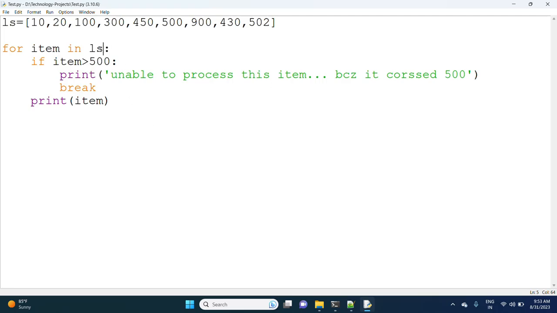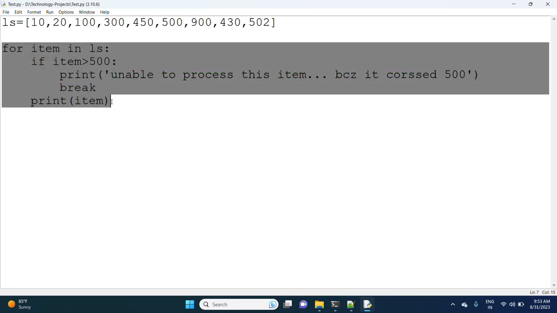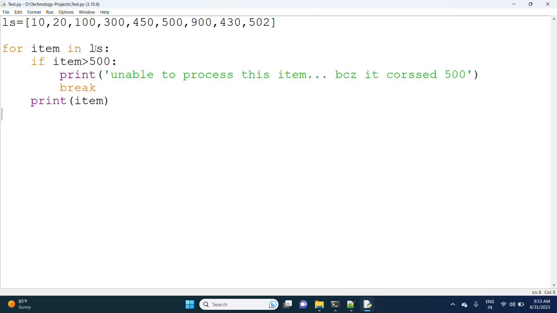Now observe here, ls first element 10. 10 greater than 500 is false, and false means 10 will be printed. Next 20, 20 greater than 500 is false. So 10, next line 20.